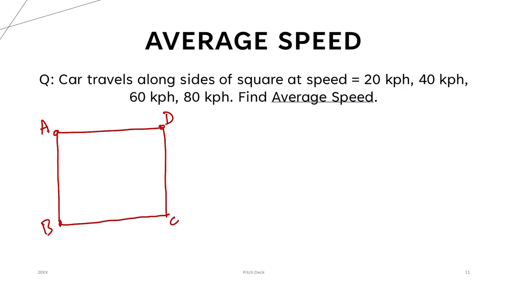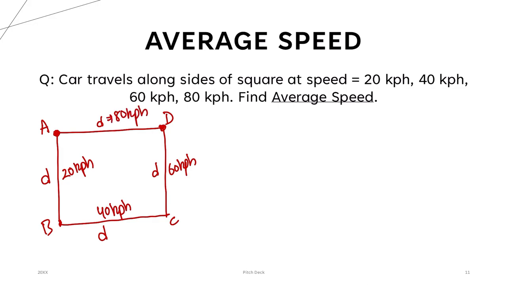Okay. Starting with, the car travels along the sides of the square. So this is a square. Car went from A to B. How much distance did it cover? D. From B to C, it covered distance D. From C to D, distance D. A to D, D. Why? Because it's a square, all sides are the same. In this part, it is traveling at 20 kilometers per hour, then 40 kilometers per hour, then 60 kilometers per hour, and then 80 kilometers per hour.